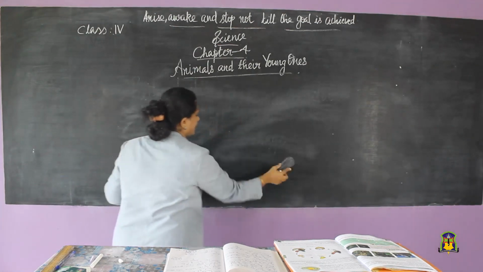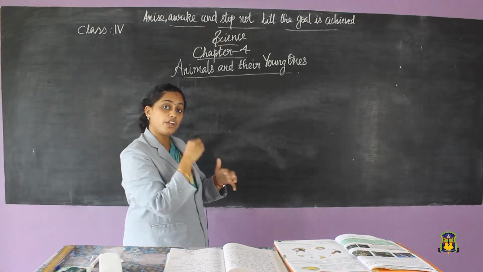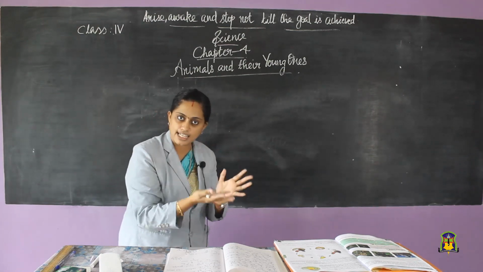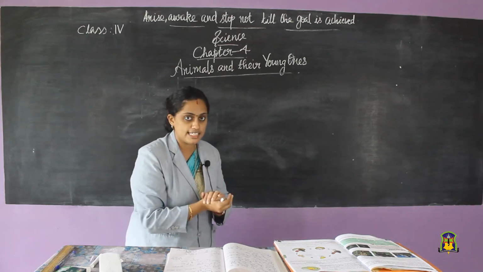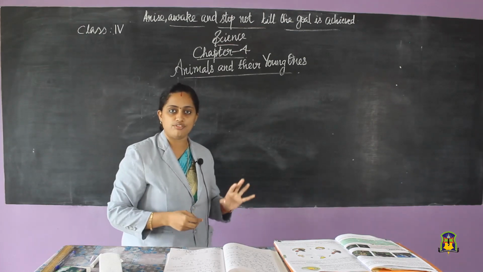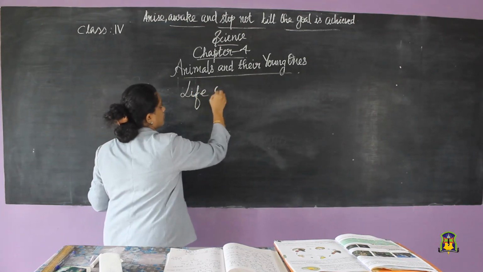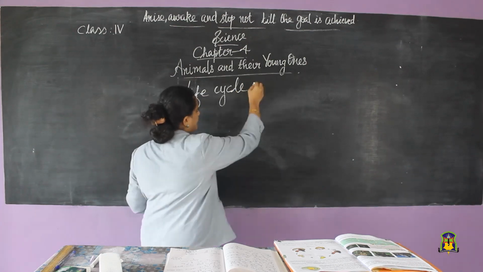Now, we are going to see the life cycle, how this process of laying eggs and the baby chick coming out happens.